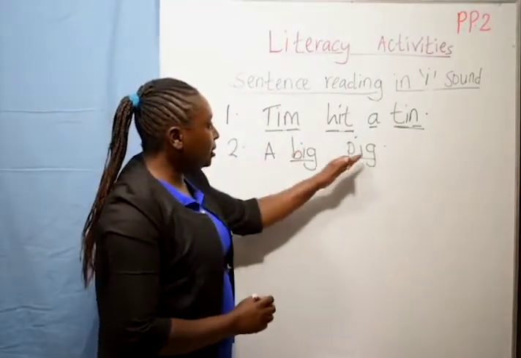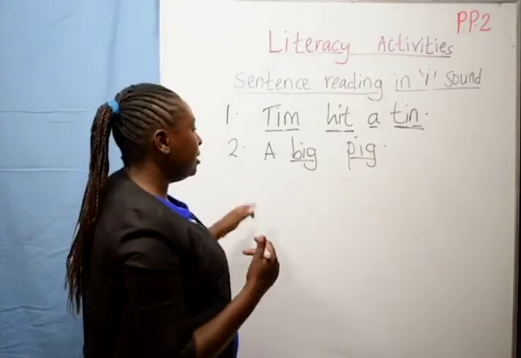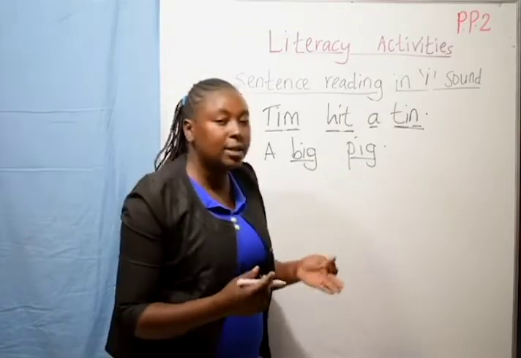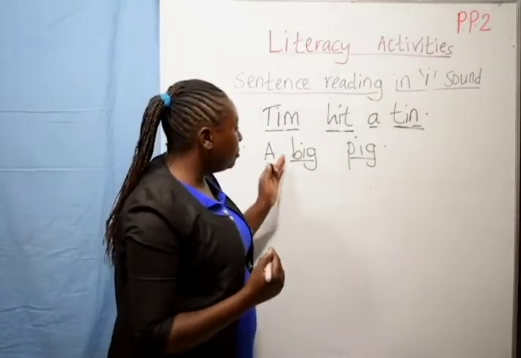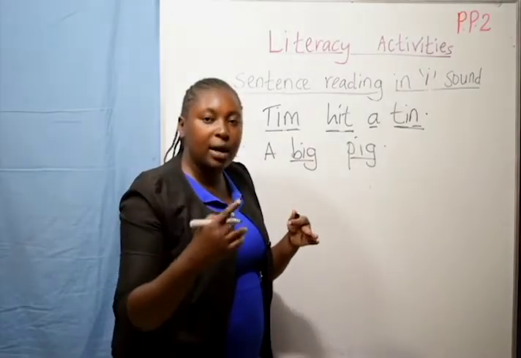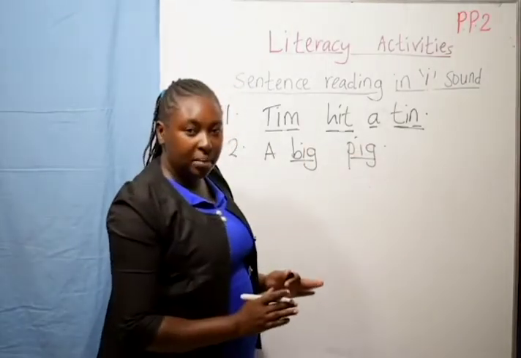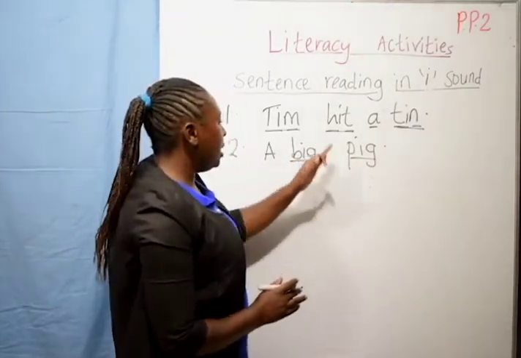These are E words that we have used to write this short sentence. Even if we have only used two words, it is still a sentence. A sentence is made of not one word, it is made of two or many words. Are we getting it, boys and girls? A big pig.